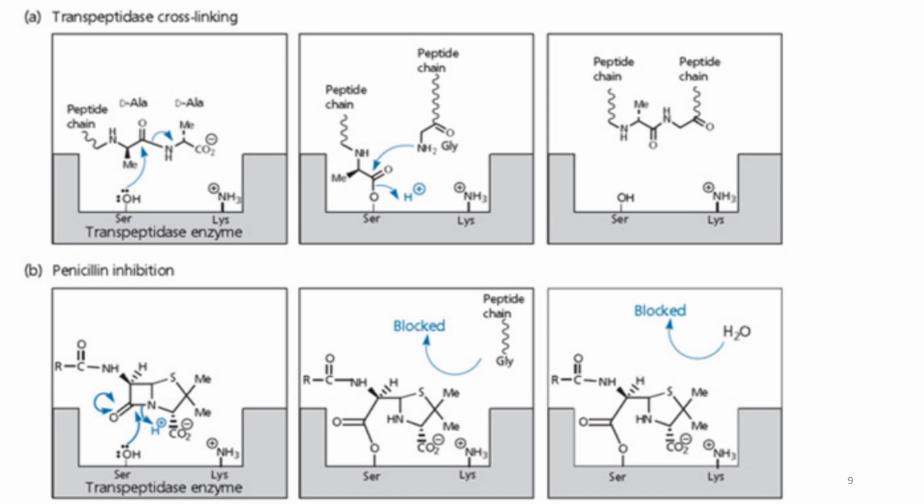What happens when we have penicillin in the active site of the enzyme? We can see the OH of the serine in the active site attack the lactam ring. This leads to the opening of the lactam ring, but at the same time we have an ionic interaction between the COO- in the penicillin and the NH3+ of the lysine in the active site of the enzyme.